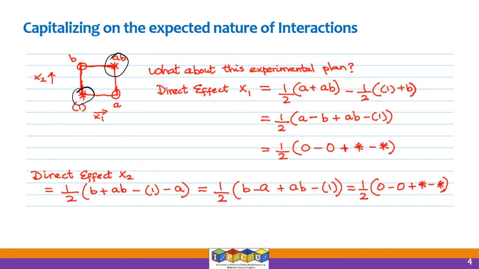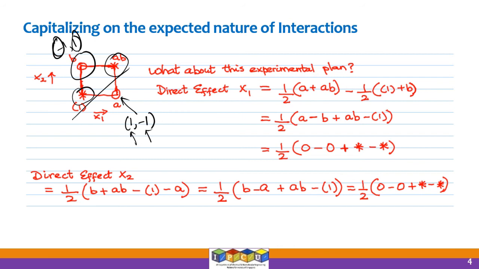All right, so that is taken care of. The inexperienced scientist gets to do one experiment at, let's say, 1 minus 1. So one experiment where x1 is high and x2 is low, and another experiment which is minus 1 1 where x1 is low and x2 is high.